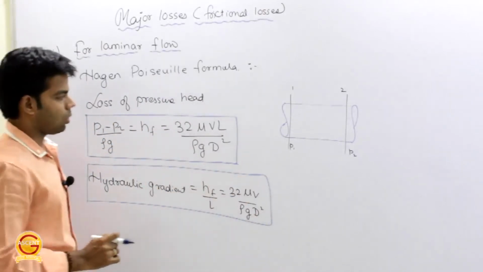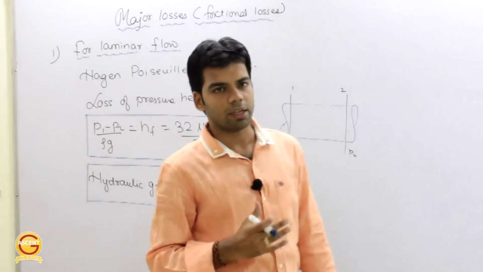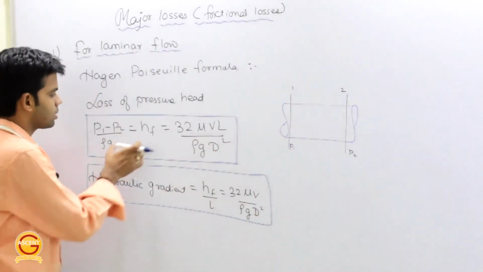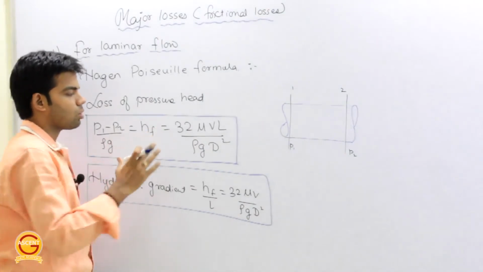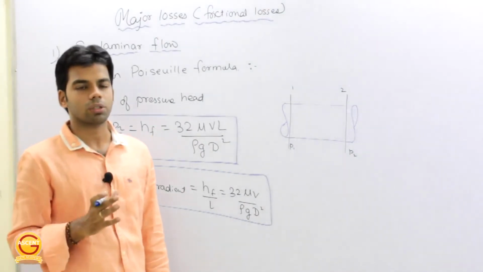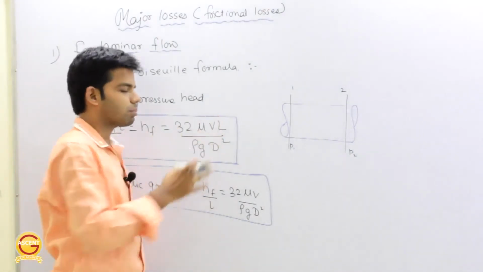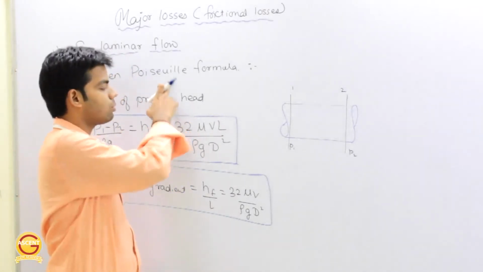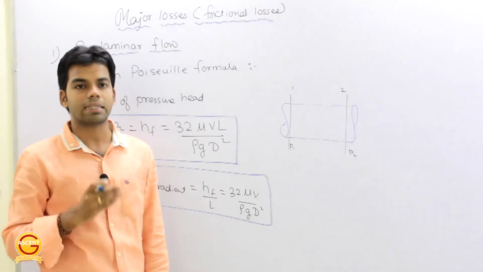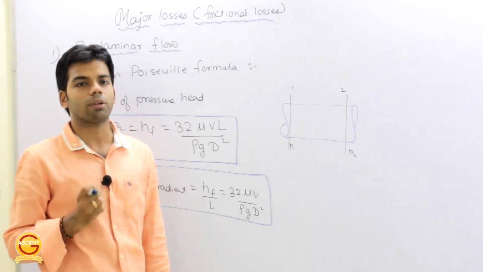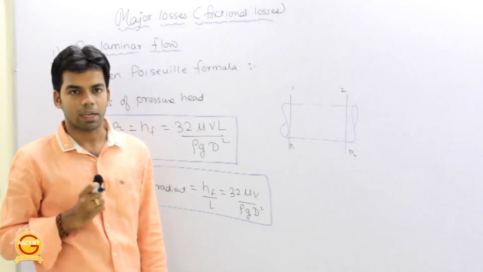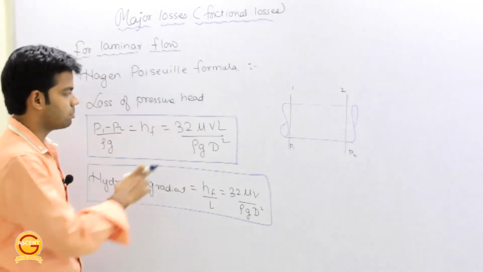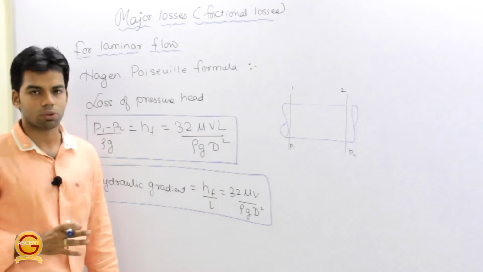Now you can see a few important things in this particular formula. The very first thing is that this loss of pressure head does not depend on the friction coefficient. Anywhere, it is not depending upon the friction coefficient. That means for a laminar flow, the loss of pressure head is independent of the surface of the pipe material. Getting this? Independent of the pipe material, independent of the surface of the pipe material, because it does not contain any friction coefficient.